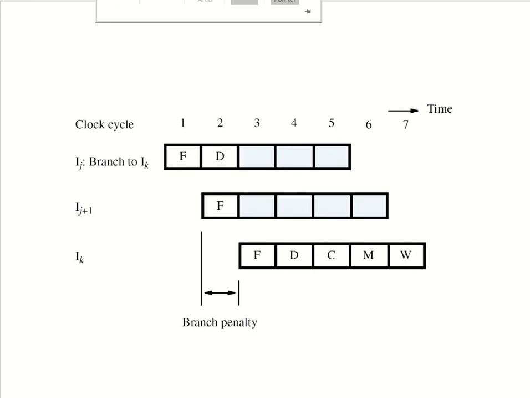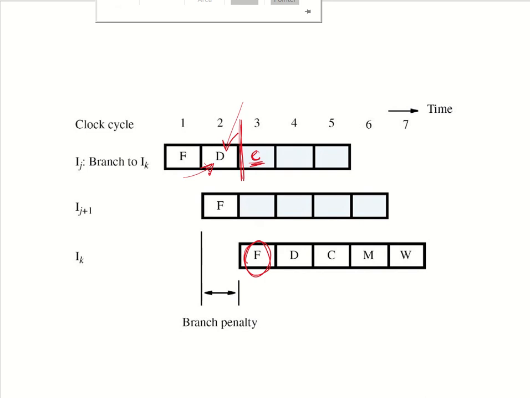We can reduce the branch penalty if, rather than computing the target address in the compute stage over here, we can somehow compute the target address in the decode stage itself. Then here only we know that this is a branch instruction and this is the target address. So at the beginning of clock cycle 3, the target instruction can be fetched.